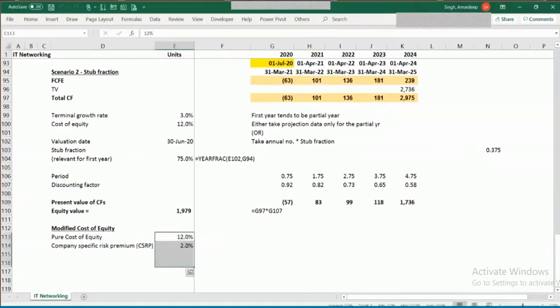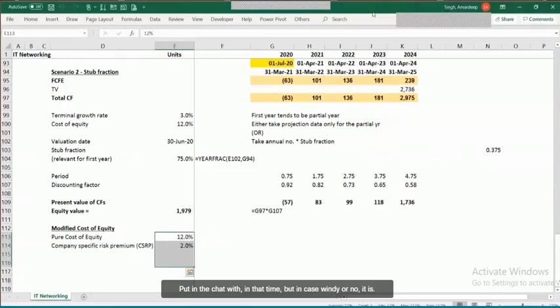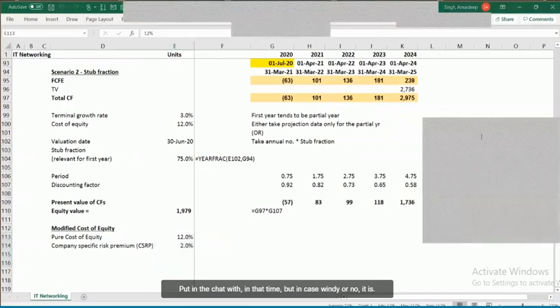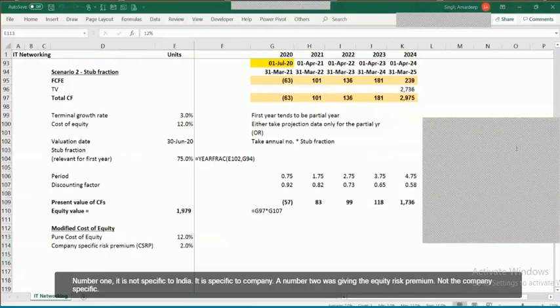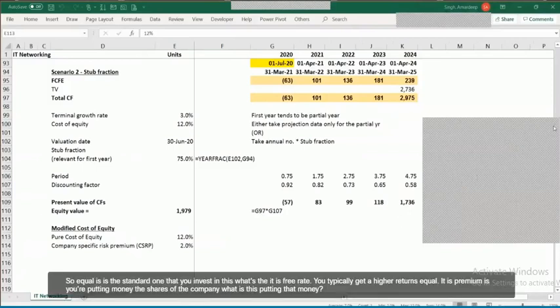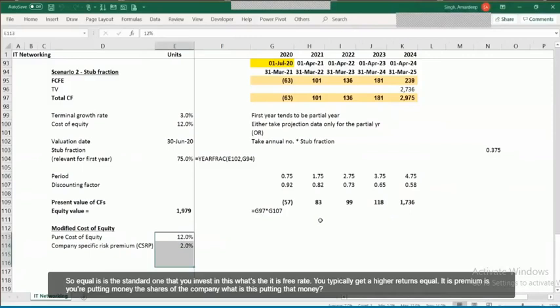I see a comment which has been put in the chat window that it was 9% in case of India. No, it is not. Number one, it is not specific to India. It is specific to company. And number two, the Damodaran website was giving the equity risk premium, not the company specific risk premium. So equity risk premium is the standard one that you invest in this versus the risk-free rate.